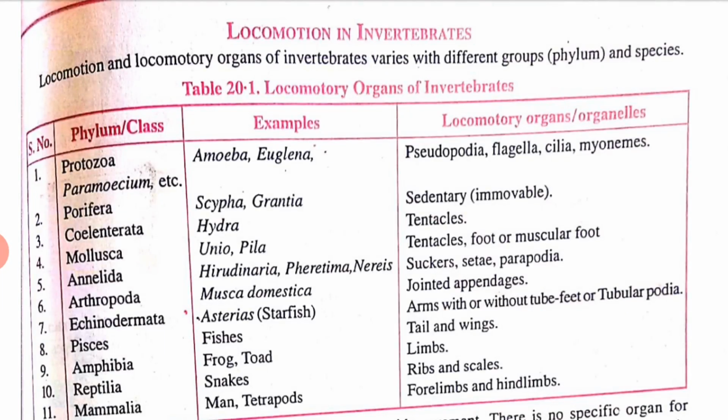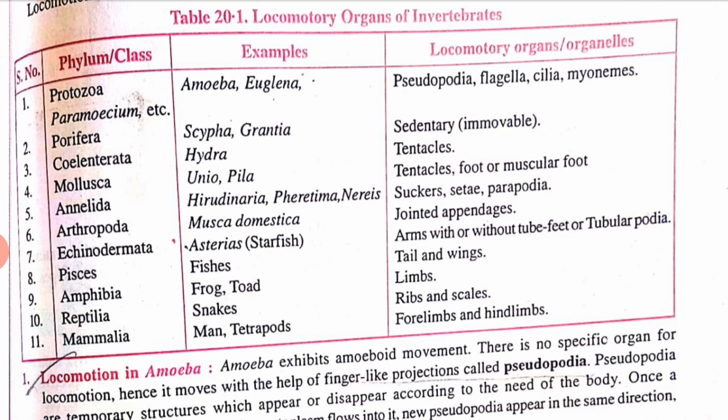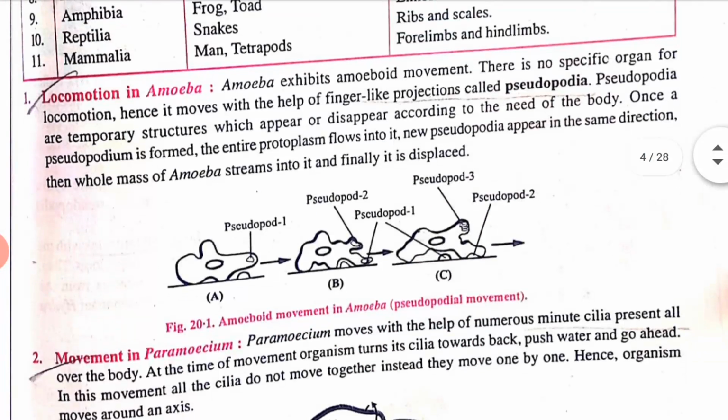Okay, now in invertebrates, which type of locomotion is present? In this table you can see. Let's start with the locomotion in amoeba. In amoeba, I told you that it is a unicellular organism, right? So in amoeba there is pseudopodia present. You can see in this picture.